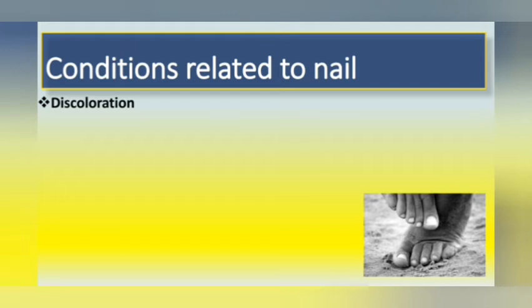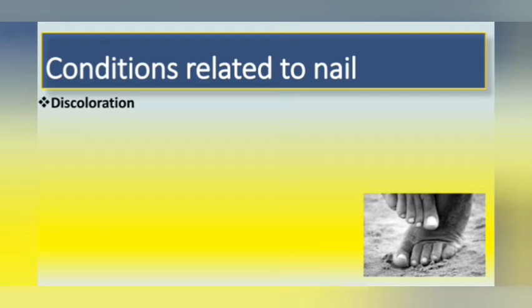Discoloration. What does the nail color indicate? Pale nail may indicate anemia, congestive heart failure, liver cirrhosis or liver diseases, malnutrition. White nail may indicate liver problem like hepatitis. Yellow nails may indicate fungal infection. Sometimes also it indicates lung disease, diabetes, psoriasis, severe thyroid diseases.